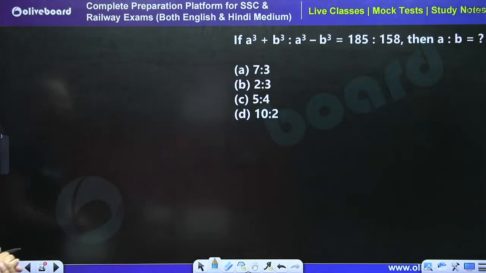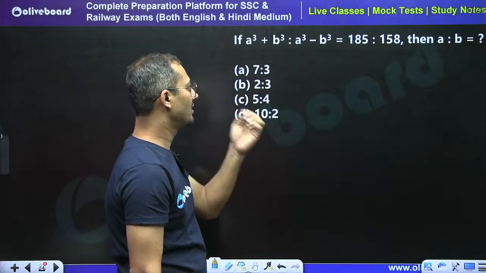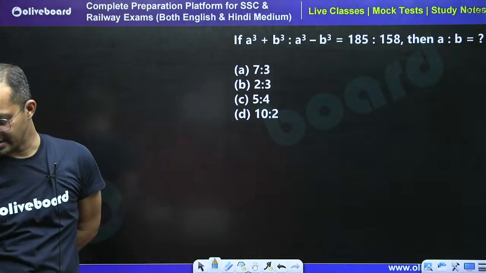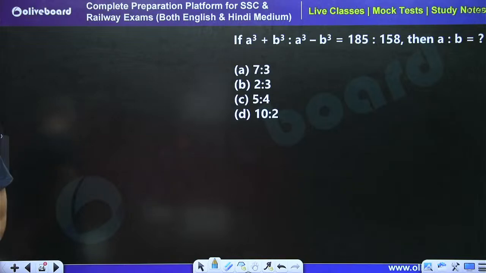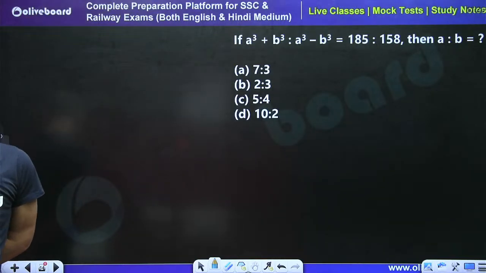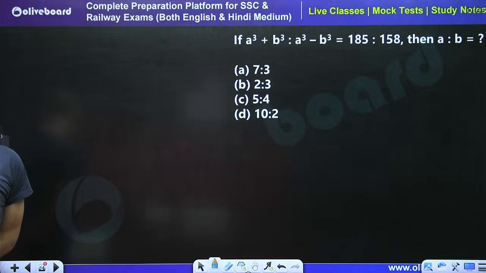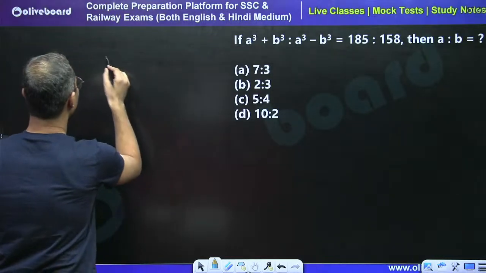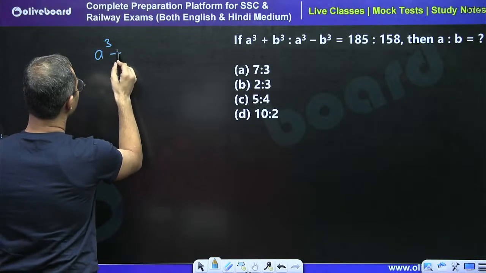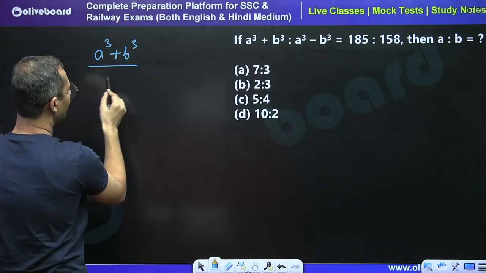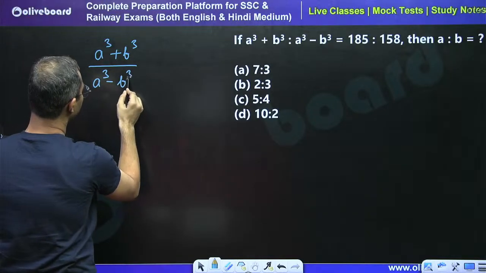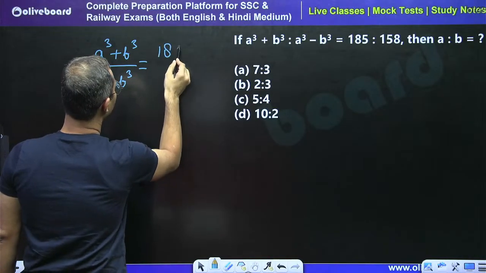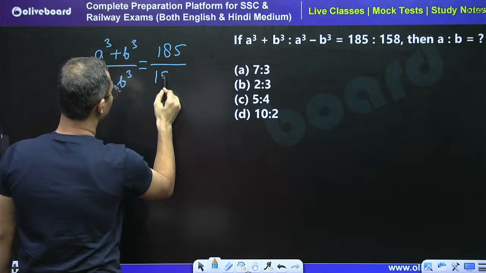So moving forward, now tell me what is the answer of this question. Tell me the answer for this question. See, the question is saying AQ plus BQ divided by AQ minus BQ is equal to 185 divided by 158.